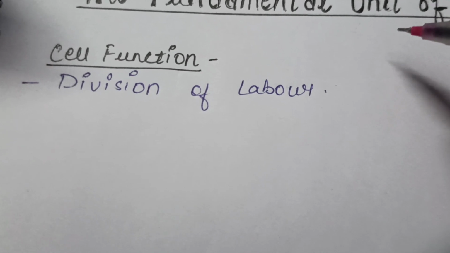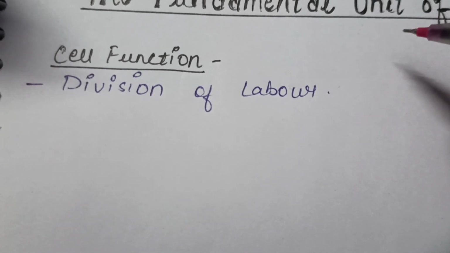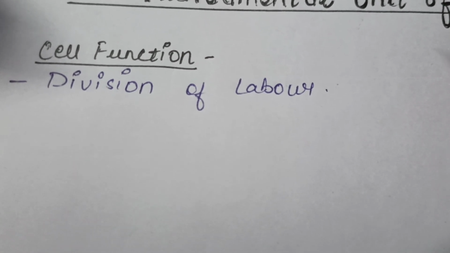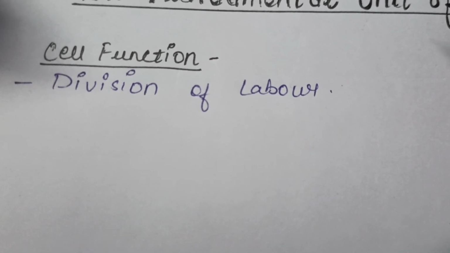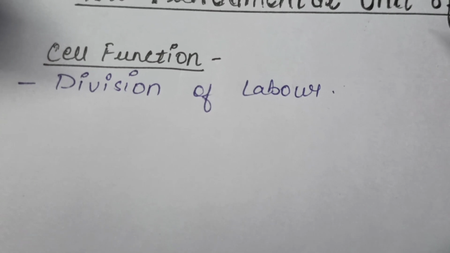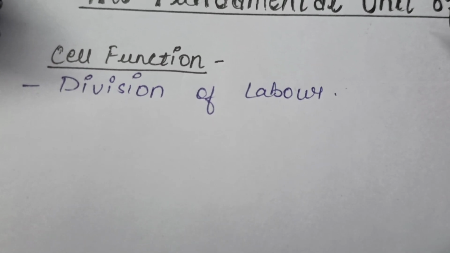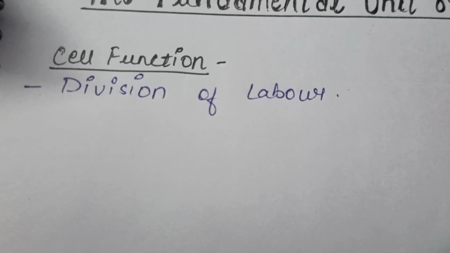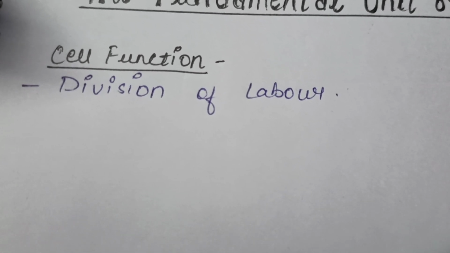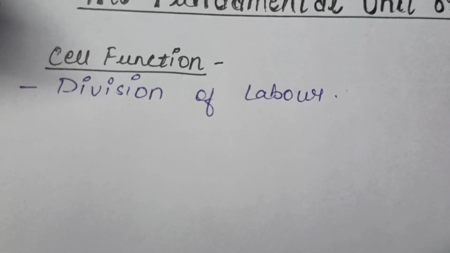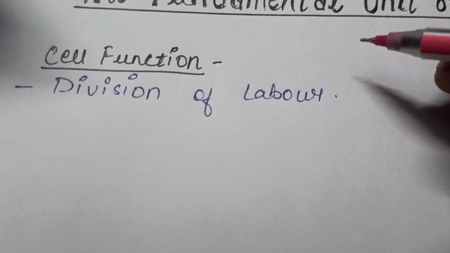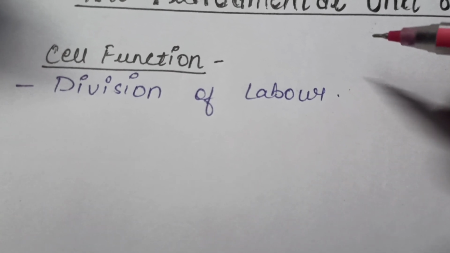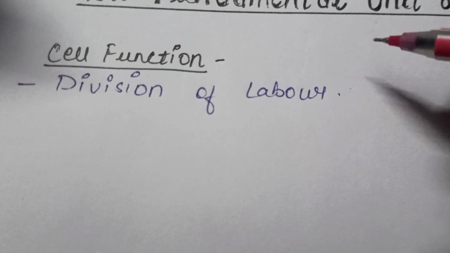There is a phenomenon that occurs in multicellular organisms, those organisms composed of more than one cell. In them a phenomenon known as division of labor occurs, because different parts of the multicellular organism perform different functions. Just like the heart has its own function, the kidney has its own function. So different organs of a body, like the human body, perform different functions.